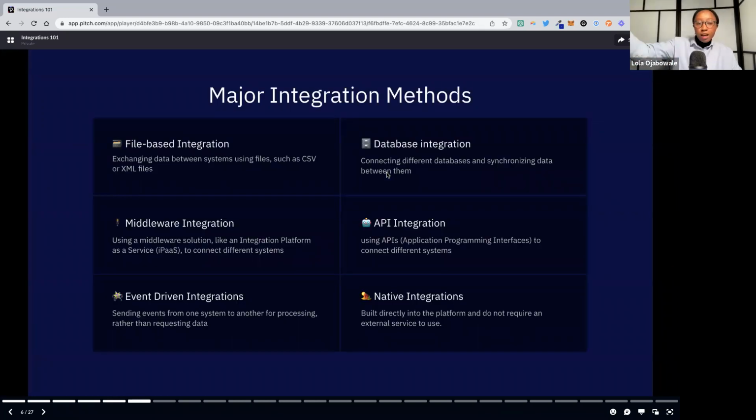Here is a basic overview of some major integration methods. You have file-based, database, middleware, API, event-driven, and native, which we'll also go more in depth with, but this is a high-level lay of the land.